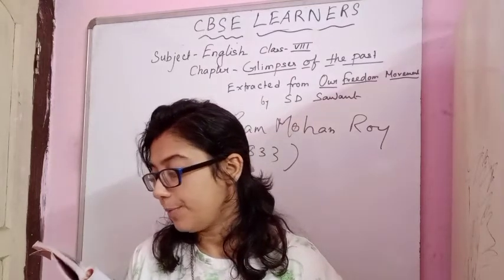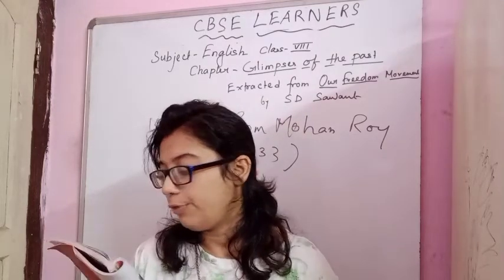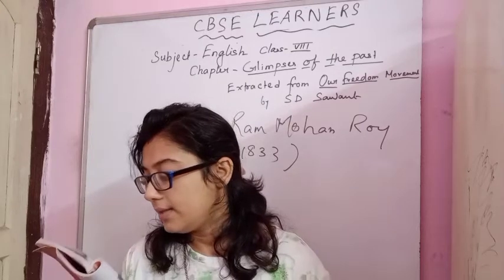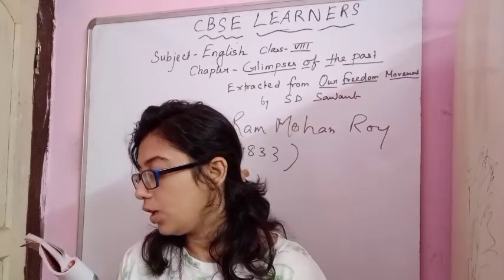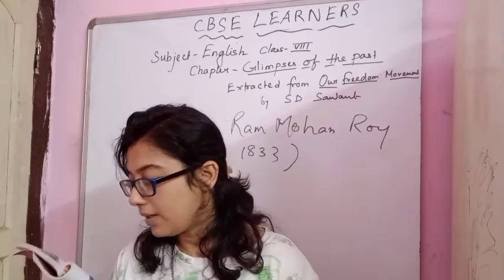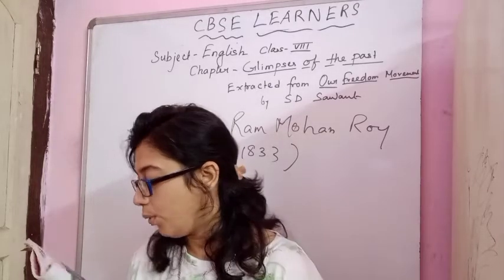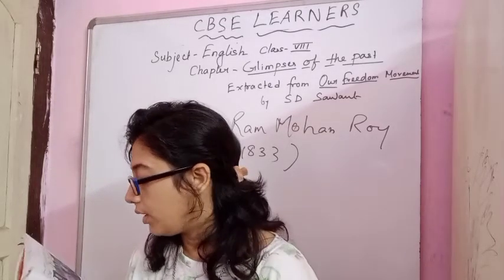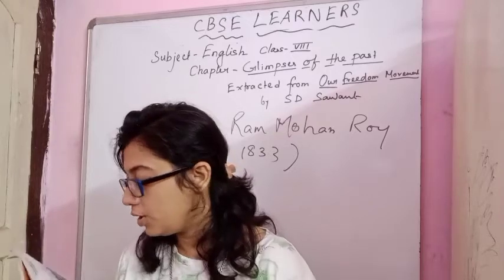English education produced clerks to whom the British gave petty jobs under them. Incidentally, it also produced a new generation of intellectuals. We must educate our brothers and try to improve their material conditions. For that, we must convey our grievances to the British Parliament.